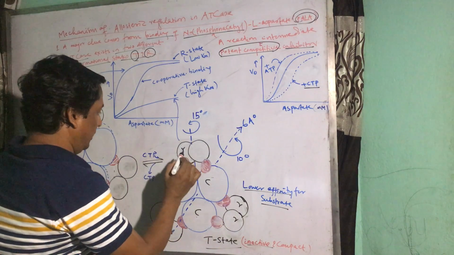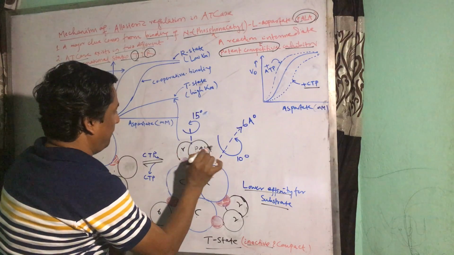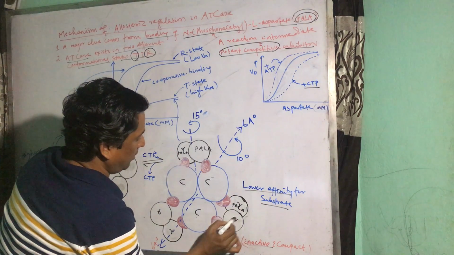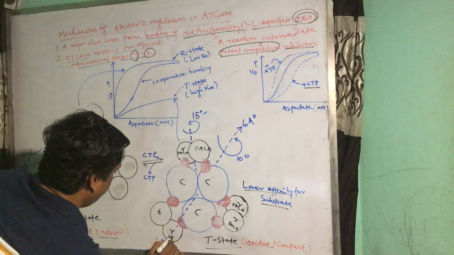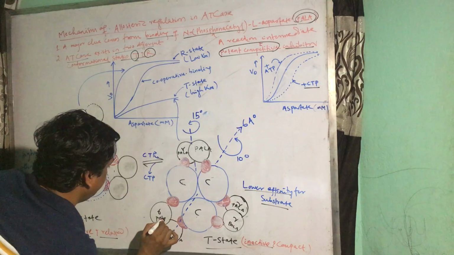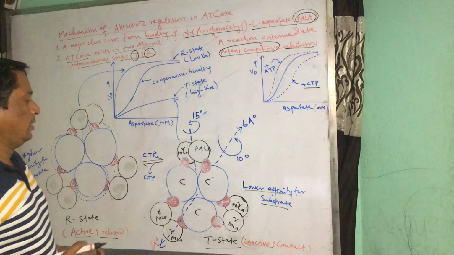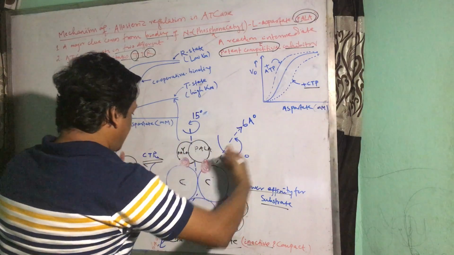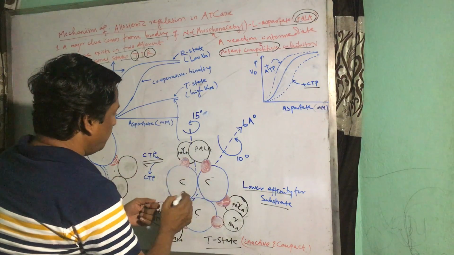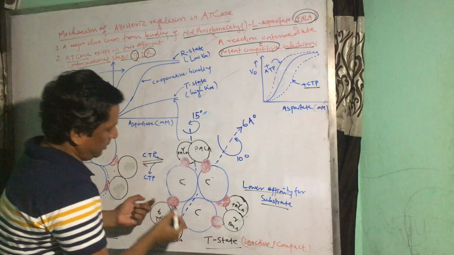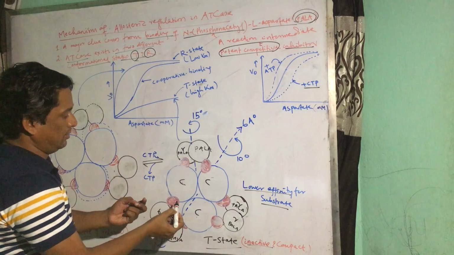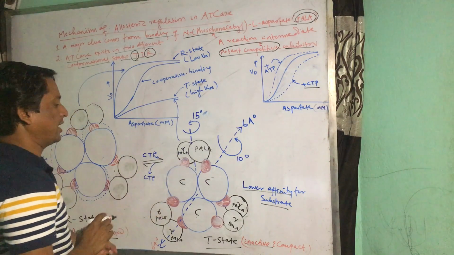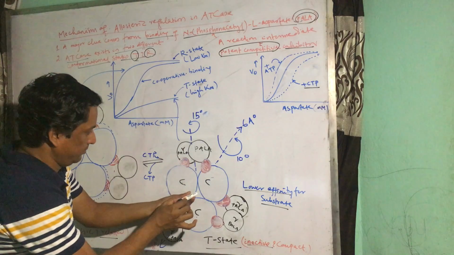The T state is the compact state. When PALA binds to all regulatory subunits, this binding relaxes the protein conformation by moving the two catalytic subunit triads along the threefold axis of symmetry.